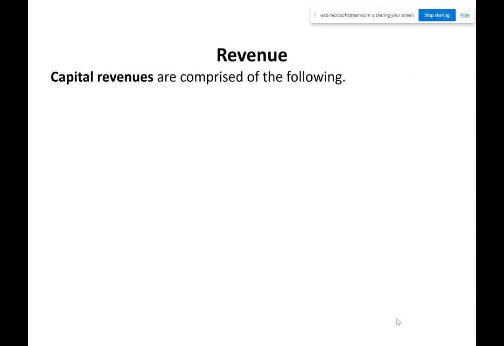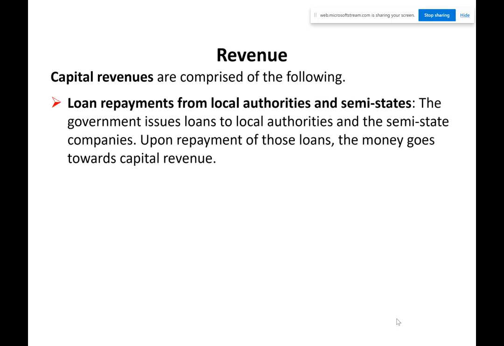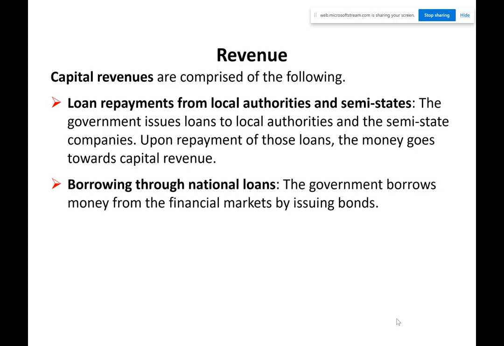And capital revenue is one-off, or ones they don't rely on for the normal day-to-day running of the country, but something they may need to tap into. And the main thing is, well, this is not the main one at all. It just came up first, as you do. The main one really is borrowing. Where does the government get a lot of their money from at the moment? They borrow from the financial markets, and they borrow predominantly using this thing called bonds, the bond market. I've spoken about the bond market before. If you have any questions, please ask me. I'm not going to go through it now.